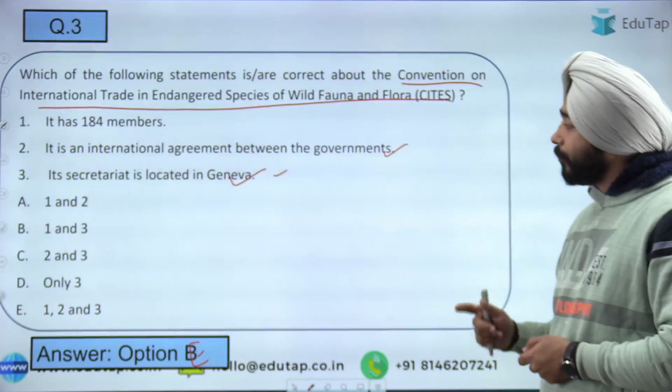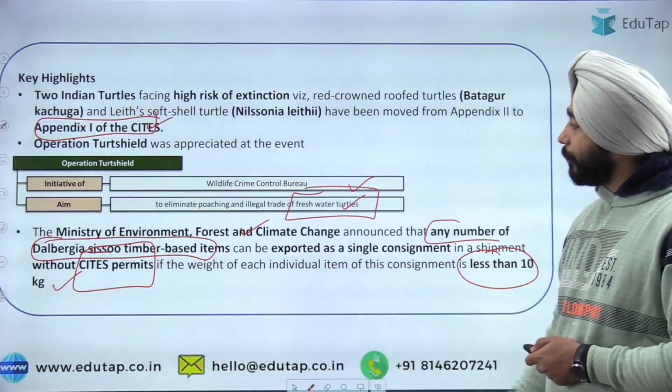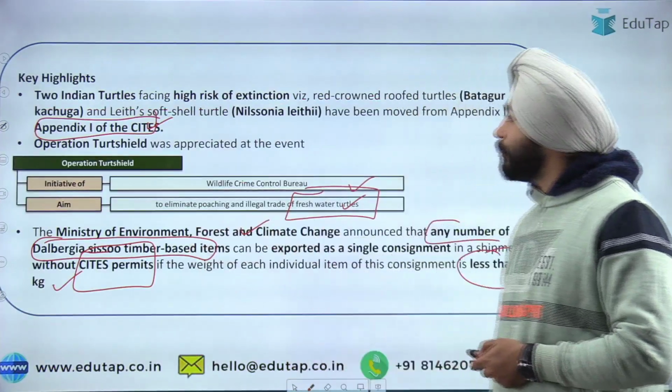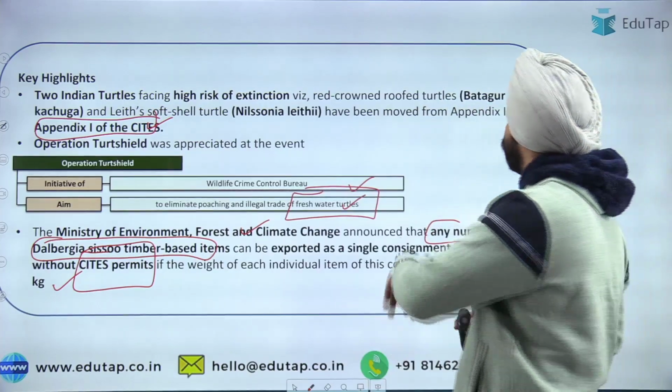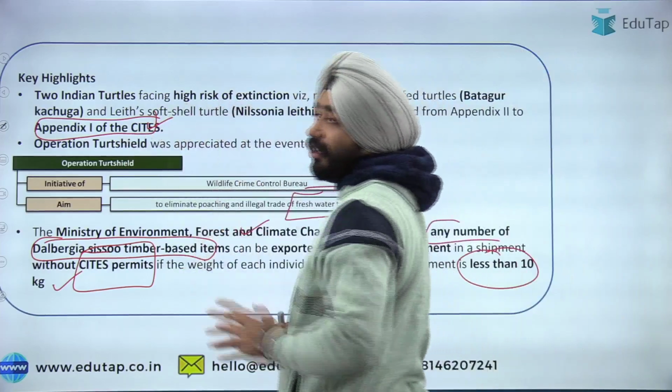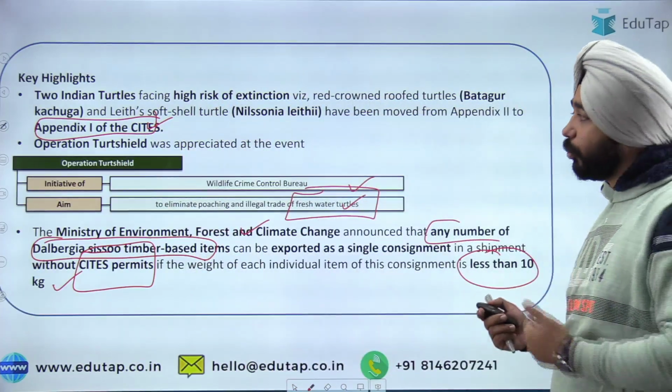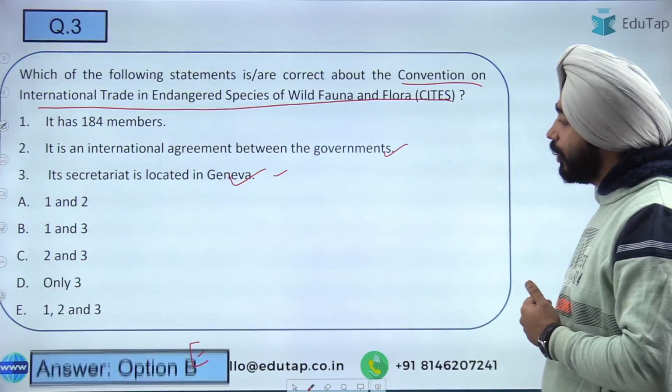So the points we discussed here have now been moved. The two species of turtles have been moved from Appendix 2 to Appendix 1, which means high protection has been given to these two specific species of turtle here.